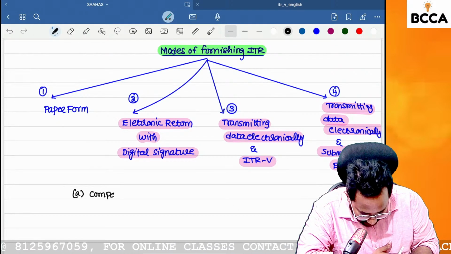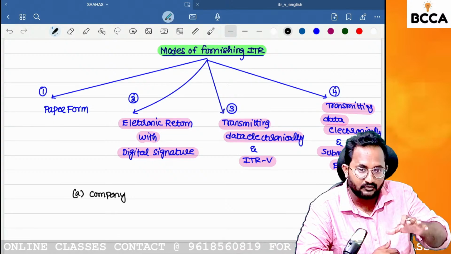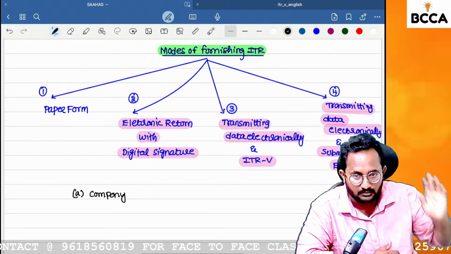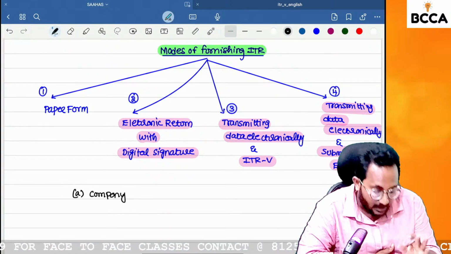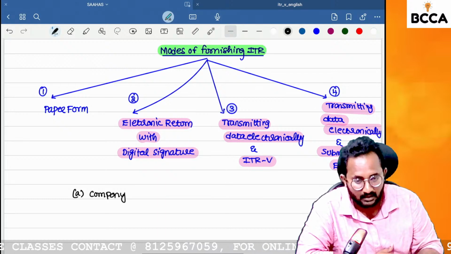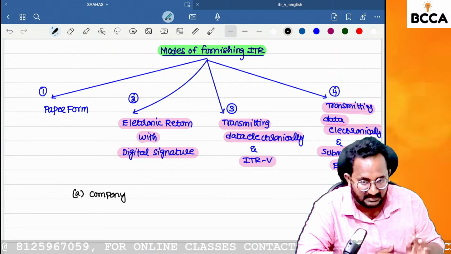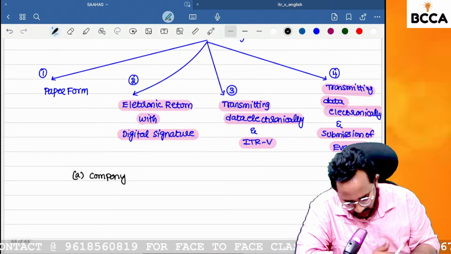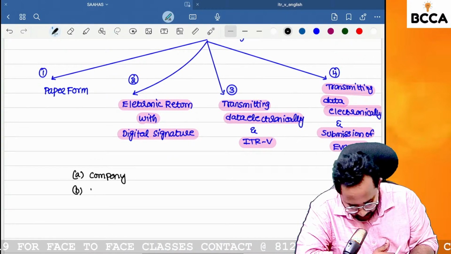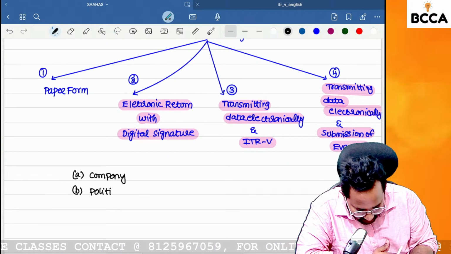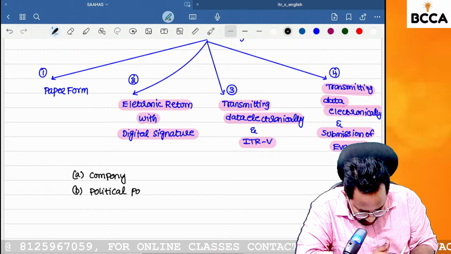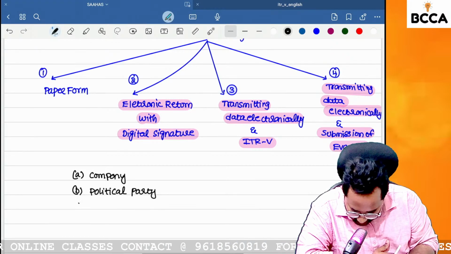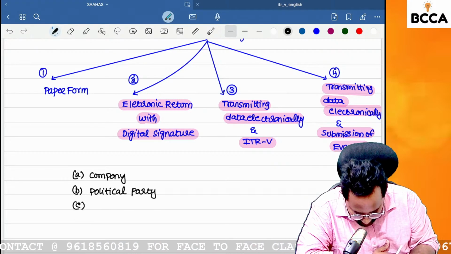Yes, company. I think you know a company can go with mode 2 always. What is that? Electronic filing with the digital signature. And what is the ITR form? ITR 6. Next, B, political party will always go with the second mode only.